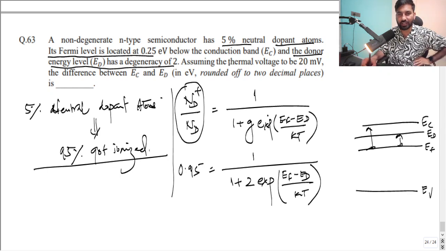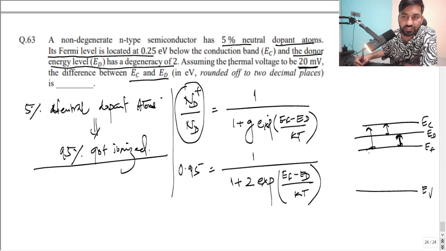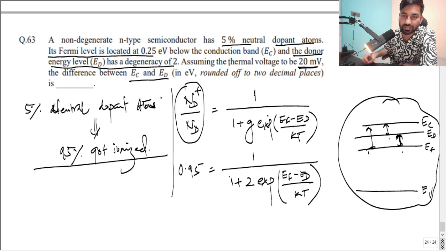So the thermal voltage is also given, that is 20 millivolt. That will be 20 milli electron volt if you try to find KT. They are asking you to find the difference EC minus ED. So if you are able to find ED minus EF, then you have to subtract. That's it, you will get the answer. Because the total EC minus EF is nothing but EC minus ED plus ED minus EF. It's very simple math from this energy band diagram. It is very clear. So can we solve this?